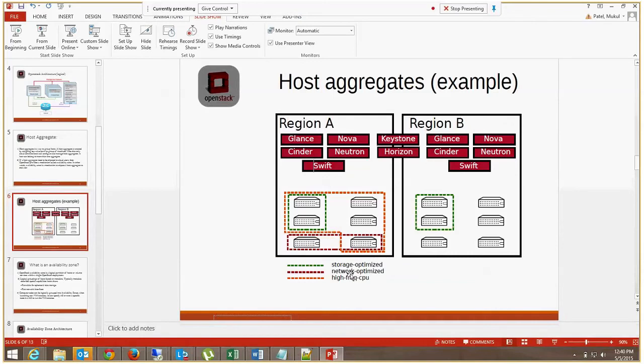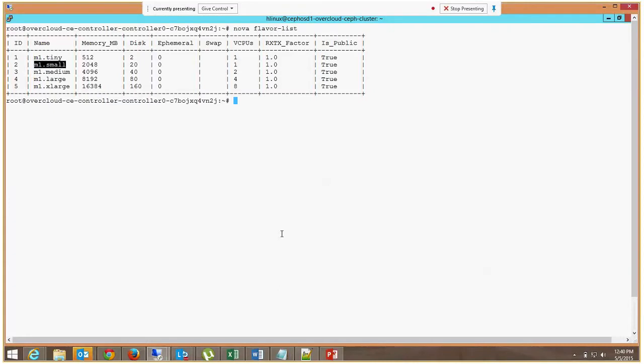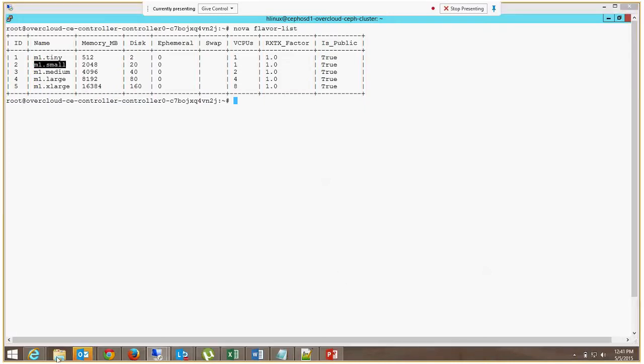Now, as we discussed, we are segregating our hosts on the basis of their capability. So we can segregate our hosts either directly using the name or using some metadata. Metadata means you are creating a host with information, like this host has high IO, high input output operation. At the same time, you can create a flavor so that whenever a request comes for this flavor, it launches on a machine which has high IO. So maybe I can show you some.